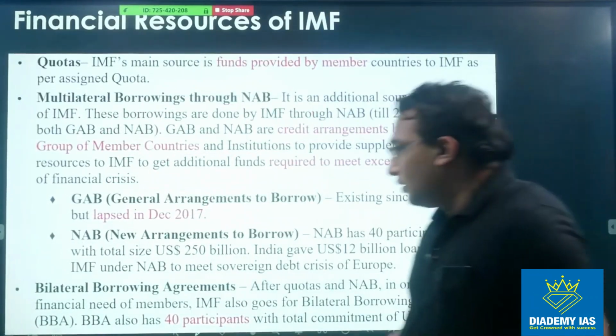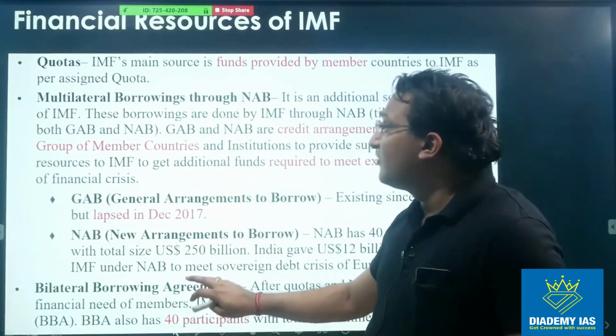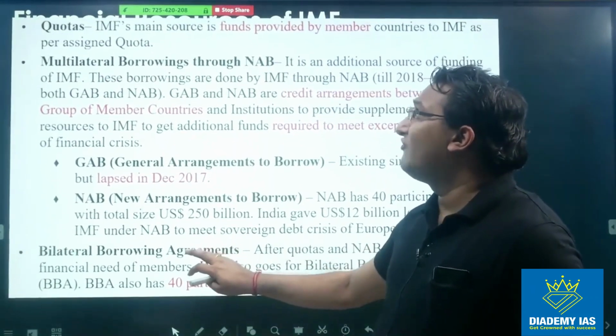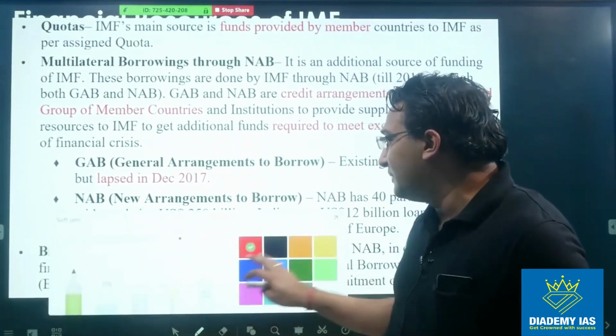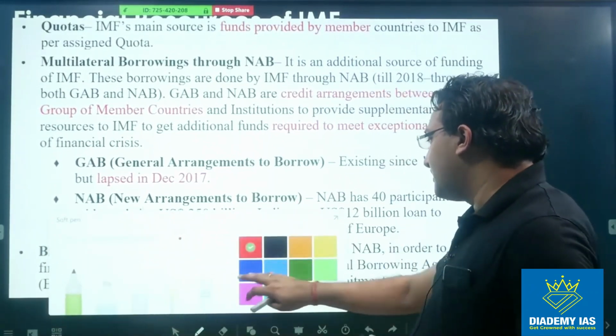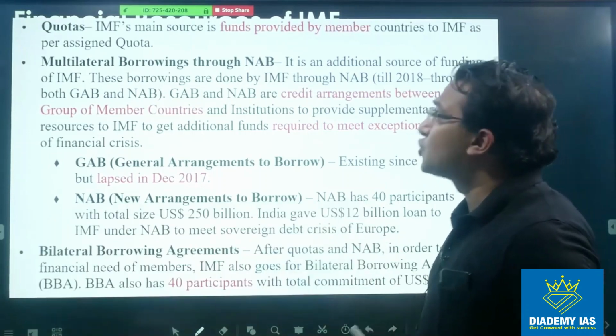Now, from where does the IMF get its funds? So these are the financial resources generated by the IMF. From where is the money generated by the IMF? The first source is quota.